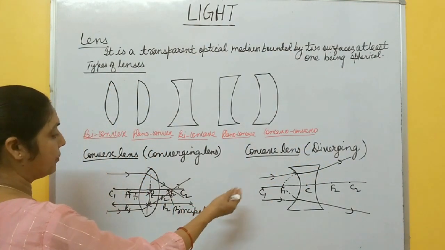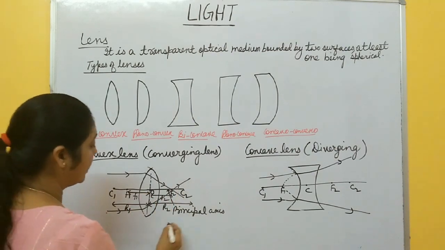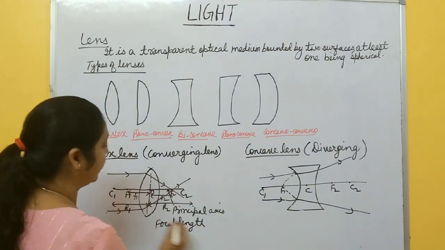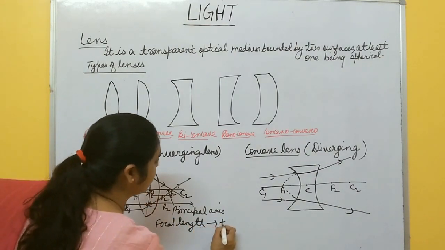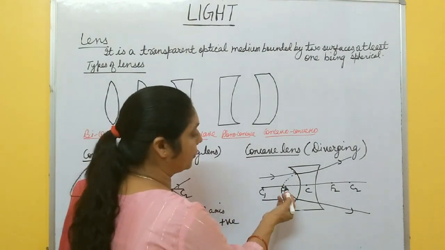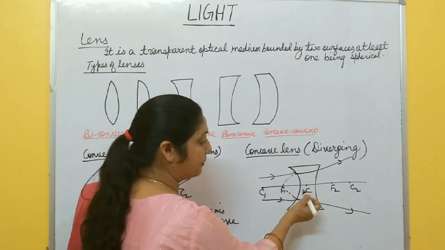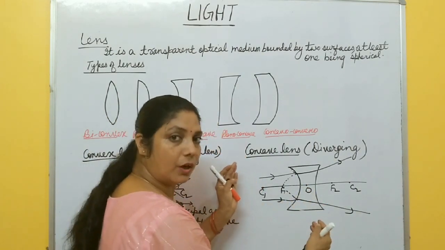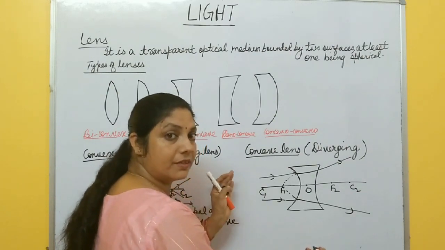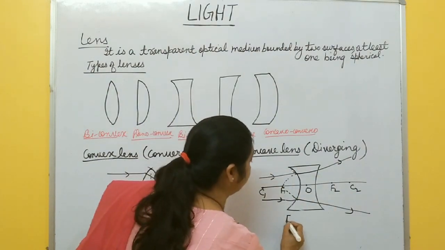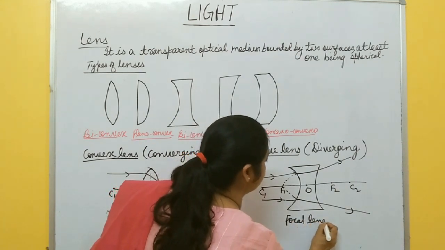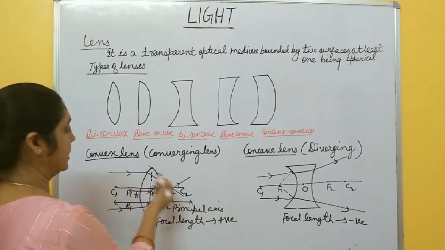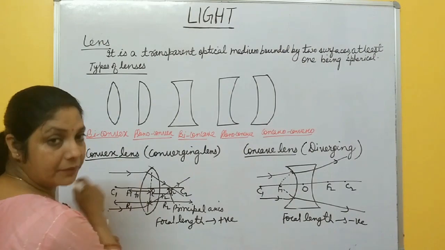Here, in the convex lens, image is always formed to the right of the optical center. So here focal length is always positive. You must remember this point. In case of convex lens, focal length is always positive. And in the concave lens, image is formed left of the optical center. Anything which is left of the optical center or pole is always taken as negative side. So focal length of concave lens is always negative. You must remember this thing. Again, in both the cases, object is always kept to the left of the optical center.